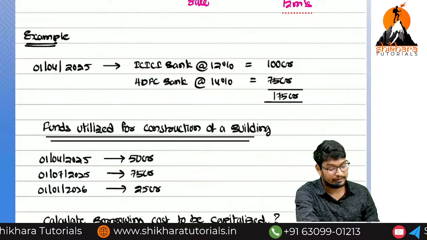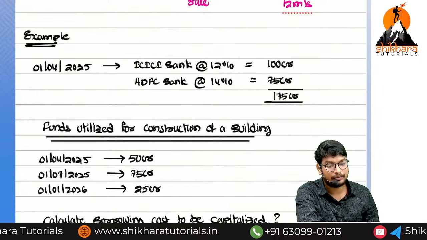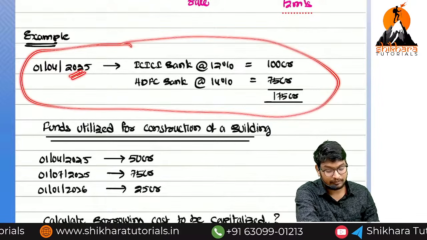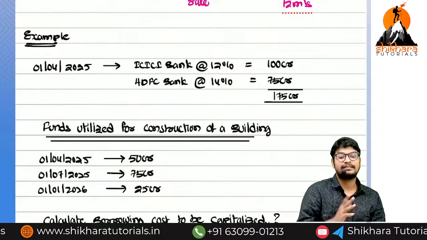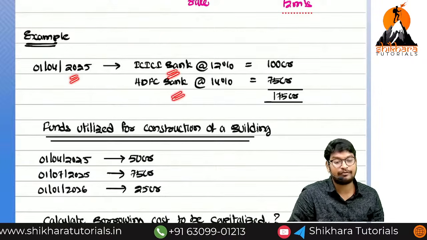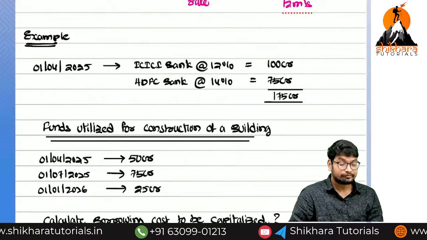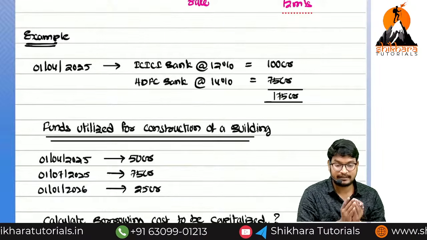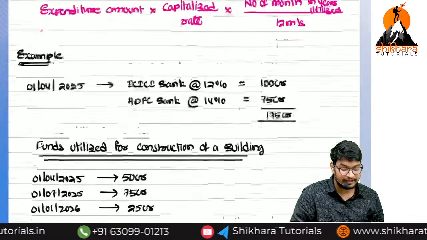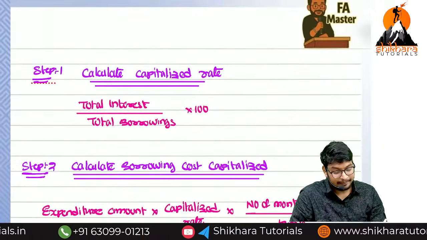Are you getting the point? So what is the total amount of borrowed loan? 175 crores. There is no purpose here. We have taken both loans on the same day, 1/4/2025. Is there any purpose? No. For that reason, this is called general borrowing. First of all, for the general borrowing, we have to calculate the capitalization rate.